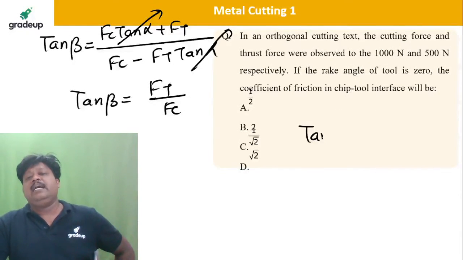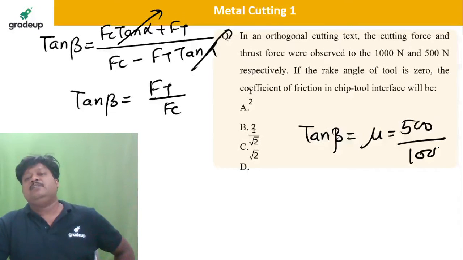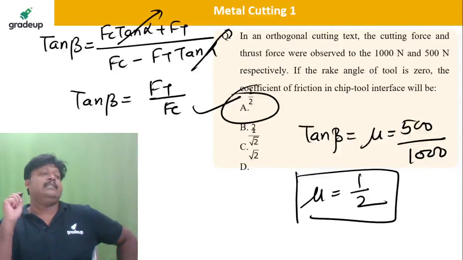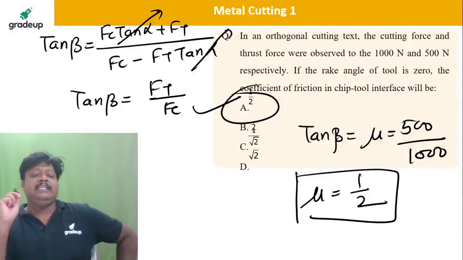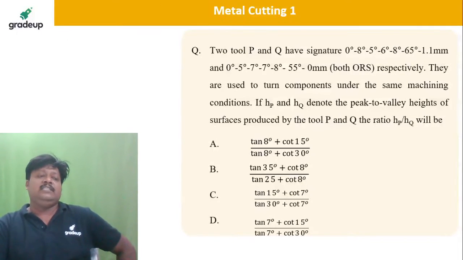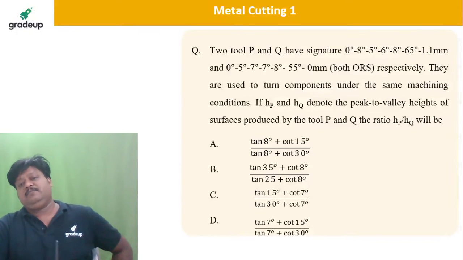So tan of beta will be nothing but the mu, which is equal to Ft, which is 500, divided by Fc, which is 1000. So it will be 1 divided by 2. So half. So A is the correct answer. Okay, very easy. Next question. Tell me the answer for this.